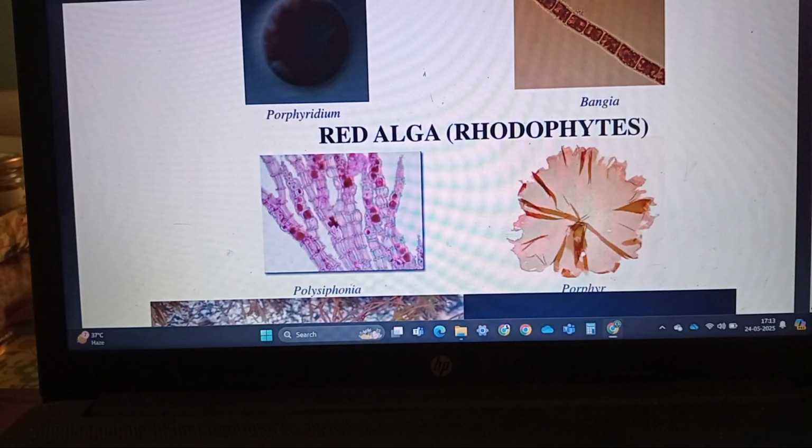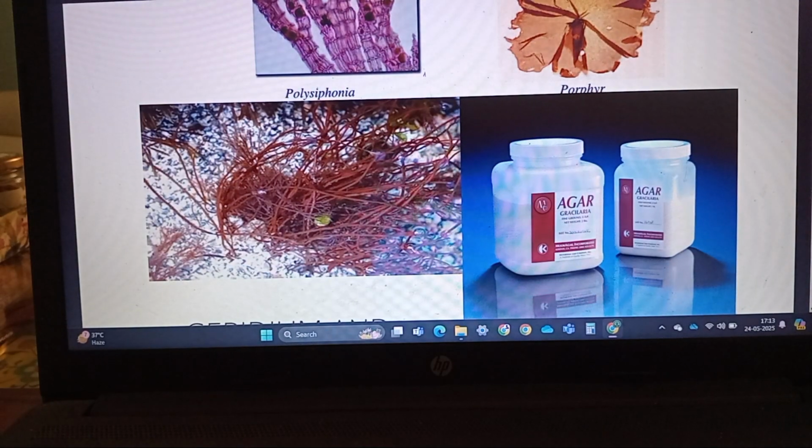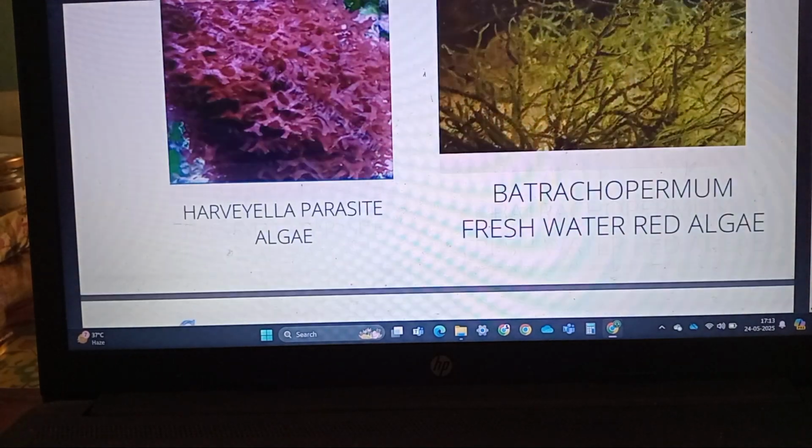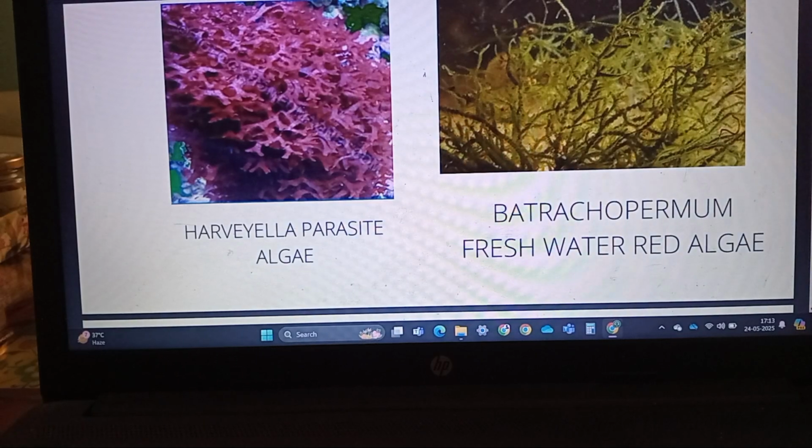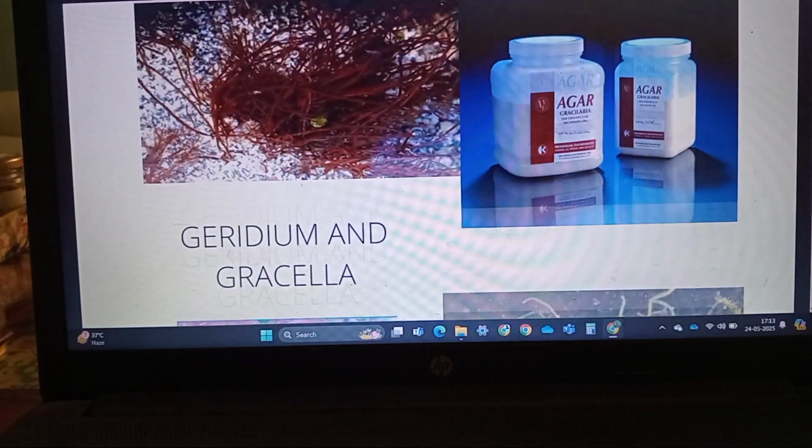Red algae on their walls have this carrageenan. The carrageenan is obtained from chondrus. This is also a thickening agent used in the food. And second thing which is obtained from this red algae is the agar.